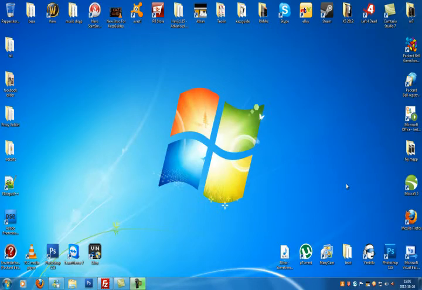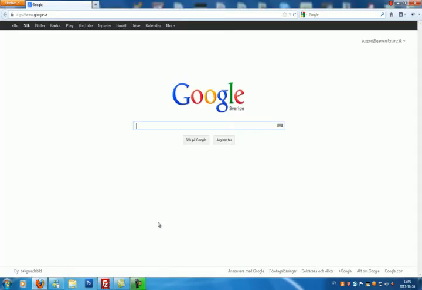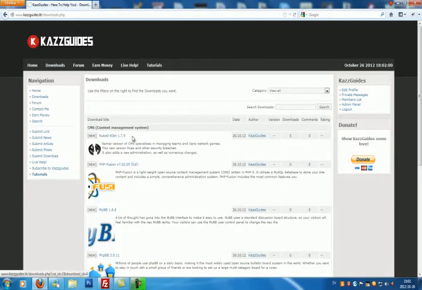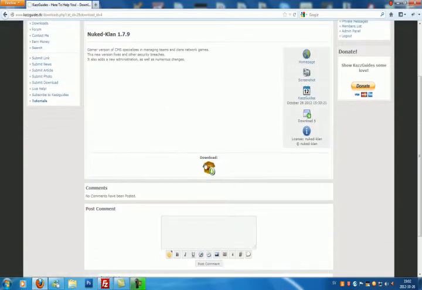Today I'm going to show you how to install Nuked-Klan CMS for your gaming community. So go ahead and start up your browser and navigate to KazzGuides.tk. Navigate to downloads, and here you go, Nuked-Klan 1.7.9. Then click on download.